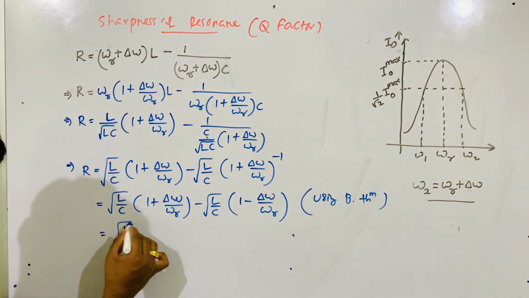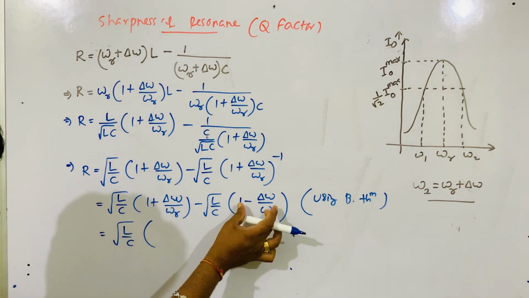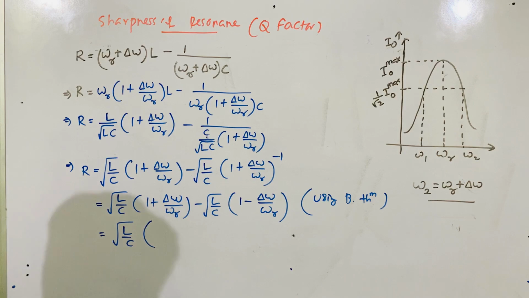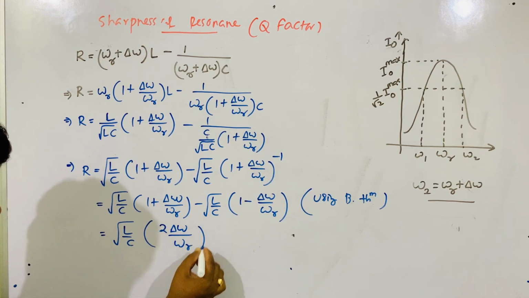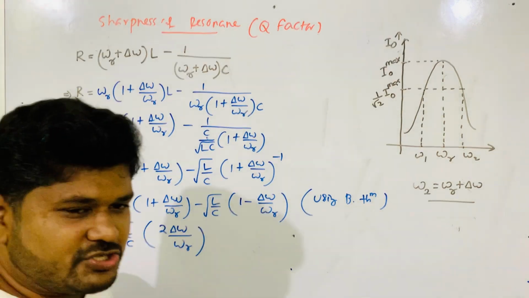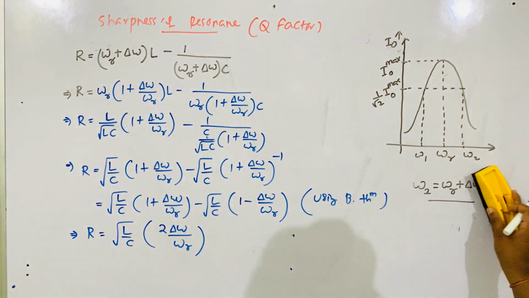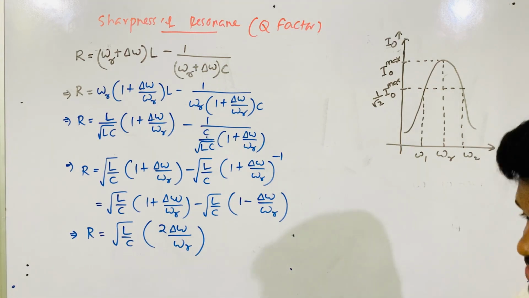So L by C root over is taken common. So if taken common, then this minus this, you will subtract, what will you get? 1 cancels. You will get 2 del omega by omega r. This implies that r is equal to this much. Now hope you got your bandwidth expression. After a long time, now you got your bandwidth expression.